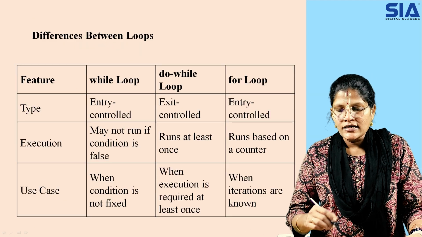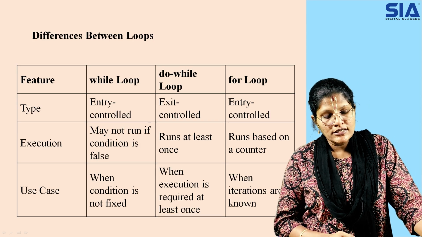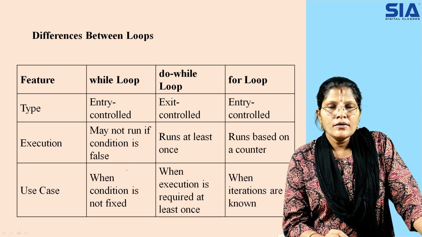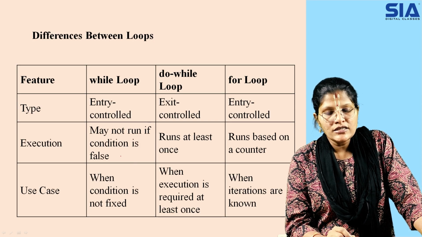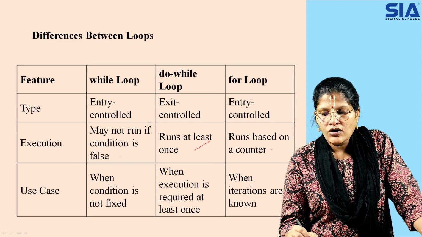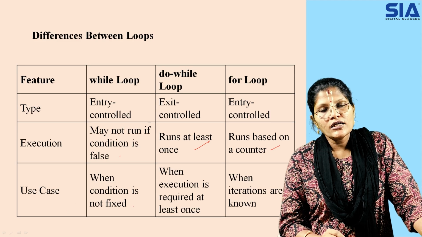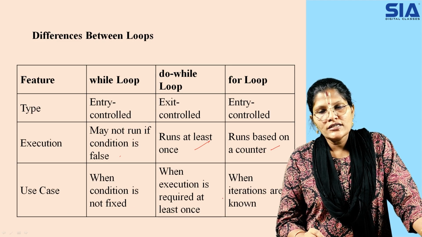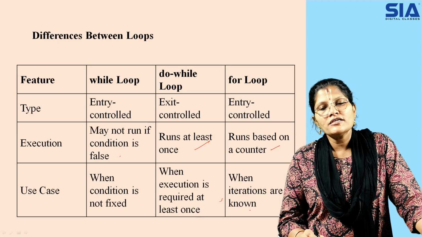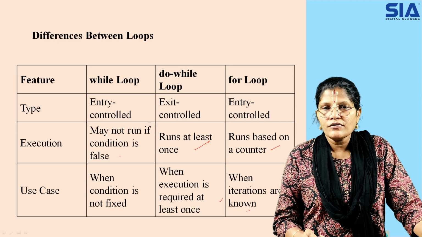Now if you analyze the differences between your entry control looping statements, the while loop may sometimes not run if the condition is false, but the do while runs at least once, and it runs based on the counter. When the condition is not fixed, you are not able to execute it. When execution is required at least once, even though the condition is false, it executes once. Here, how many iterations are done depends upon the conditions given in the for loop.